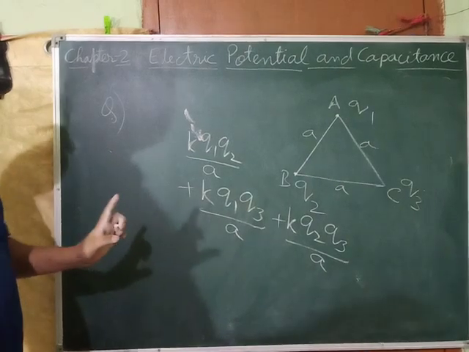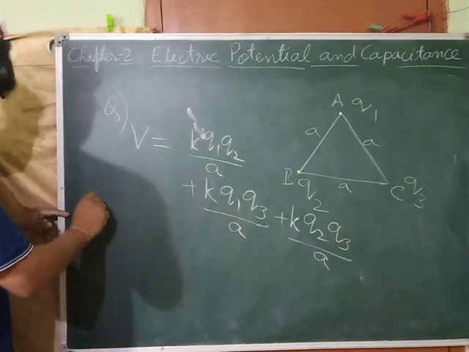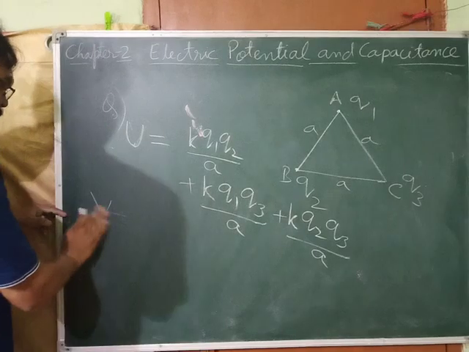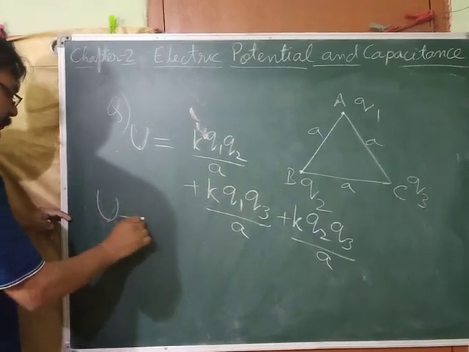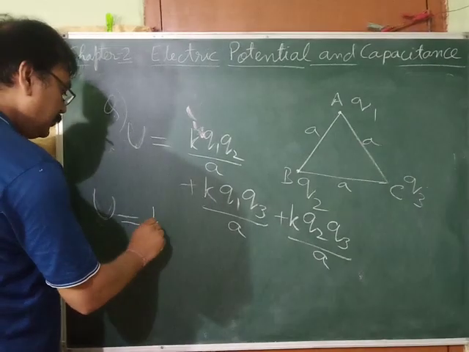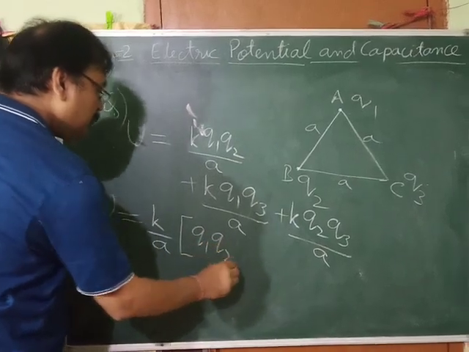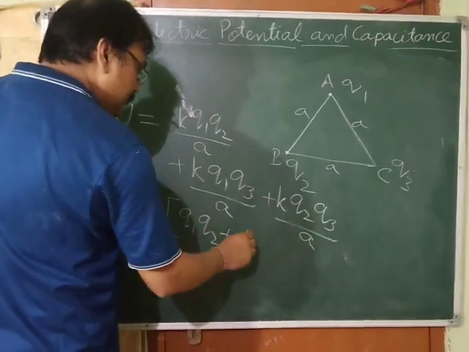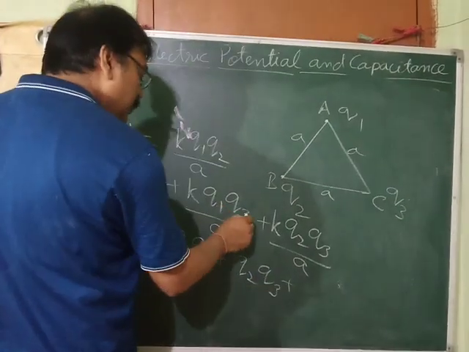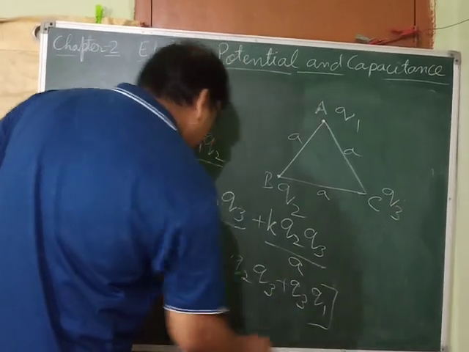Any other charge? No, not at all. So what is the total potential energy? The total is the sum of all these three. You can take K common, you can take A common. You are left with Q1 Q2 plus Q2 Q3 plus Q3 Q1, in a cyclic sequence.